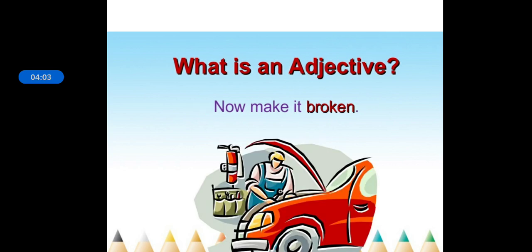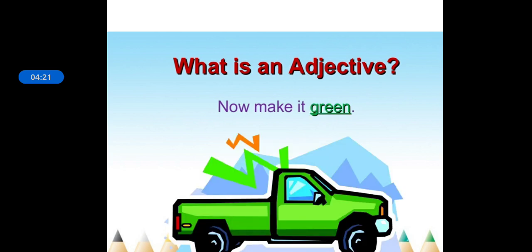Then I tell you broken, on a car which needs to be repaired or which has some faulty parts. If I tell you a broken car, now broken becomes an adjective and it's describing the car. I'm talking about a car, but which car am I talking about? A car which is broken. Now make it green. If I told you a car, then a car came to your mind. Then I made that car red, and told you red car, so a red car came to your mind. Now if I tell you green car, a green car comes to your mind, and here green is an adjective as it's describing the car.